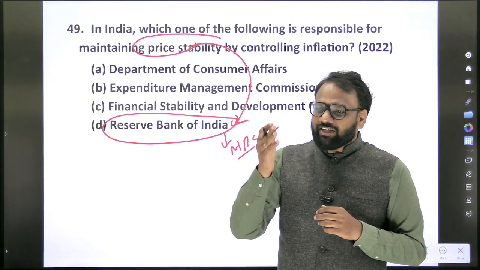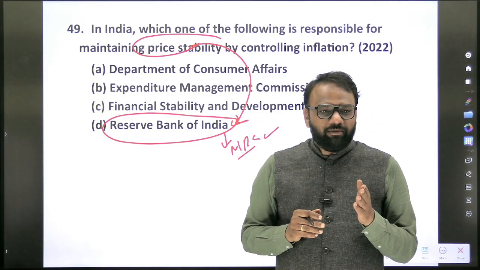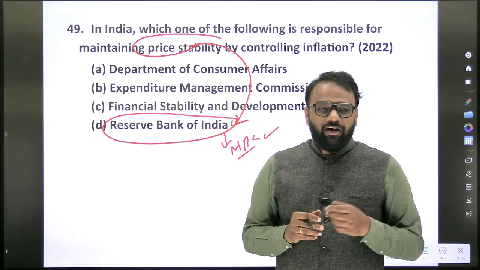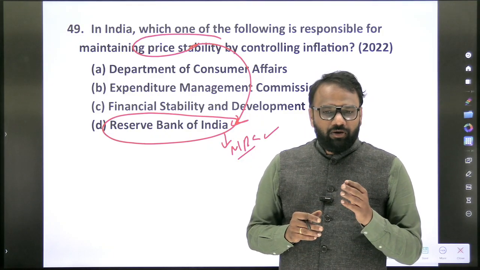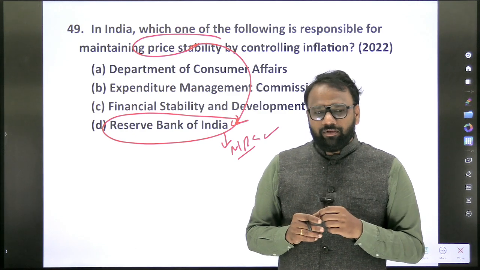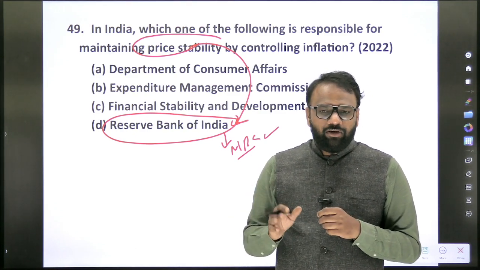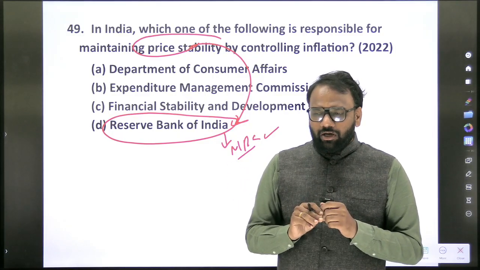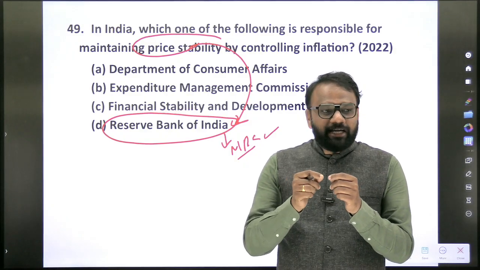Okay, failed. Which are the instruments of monetary policy? Repo rate, reverse repo rate, CRR, SLR, liquidity adjustment facility, marginal standing facility, corridor, bank rate, standing deposit facility, open market operations. So all these are various tools of monetary policy. When do we call it a tight monetary policy?